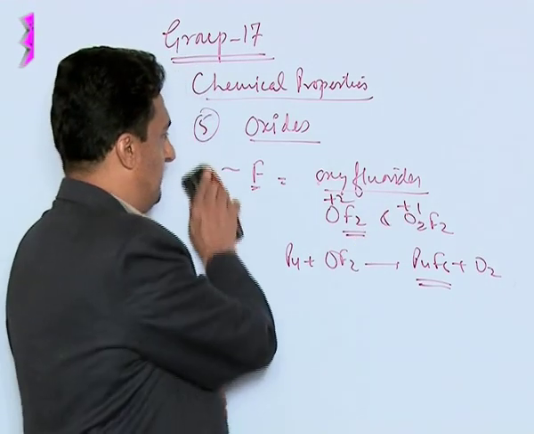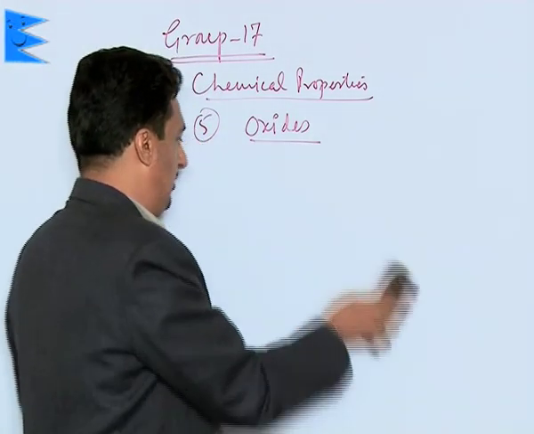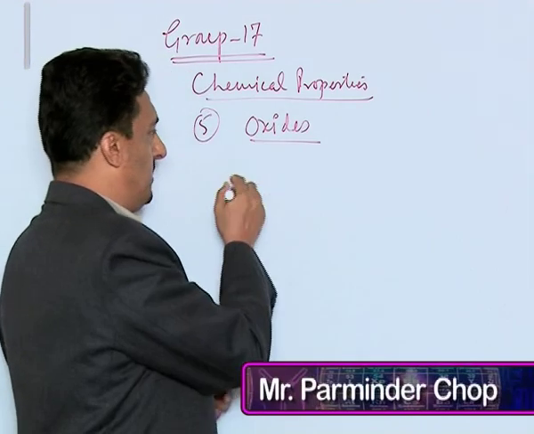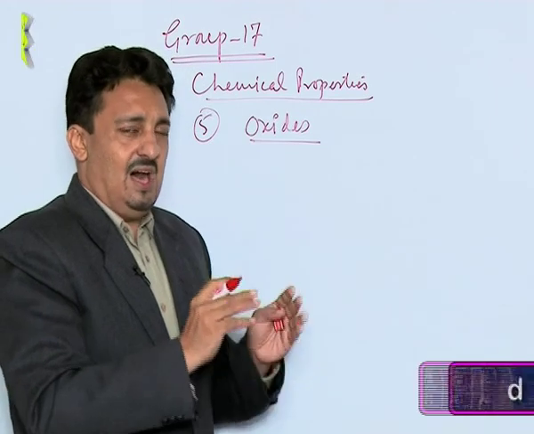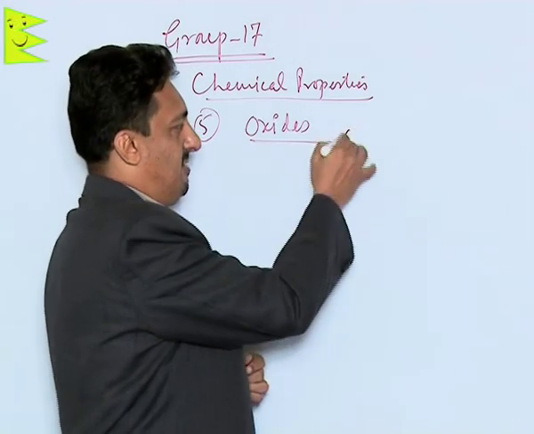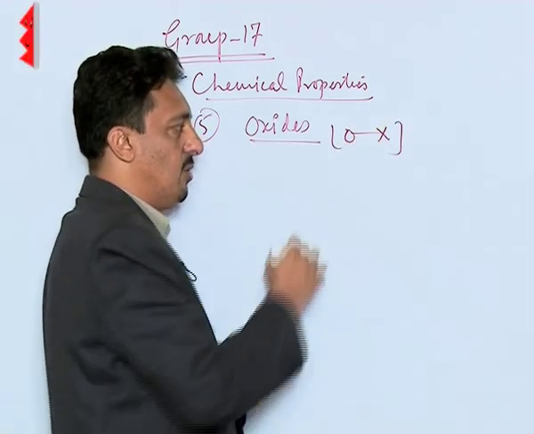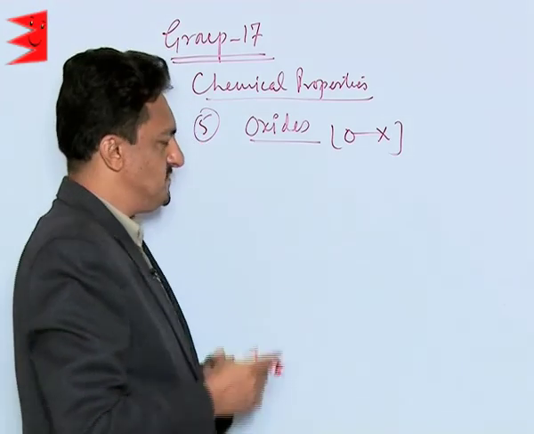Then let us discuss oxides of chlorine, bromine and iodine. What we need to know, generally we say that oxides of all of these four halogens are unstable. Mainly it is because of the very unstable or very weak O-X bond strength.